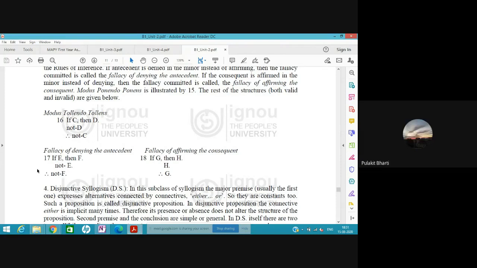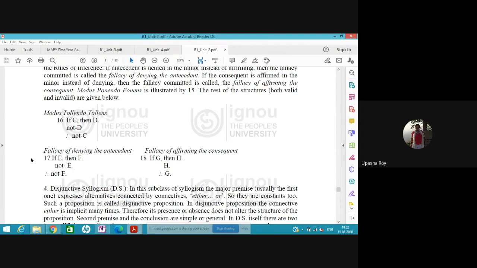Maybe there are many ways in which a utensil can break. If we throw the utensil, then the utensil may break. If we keep it in extreme heat, then also the utensil may break. So if we do not throw the utensil, it will not break. We cannot say this. Therefore it is the fallacy of denying the antecedent. Very much clear.